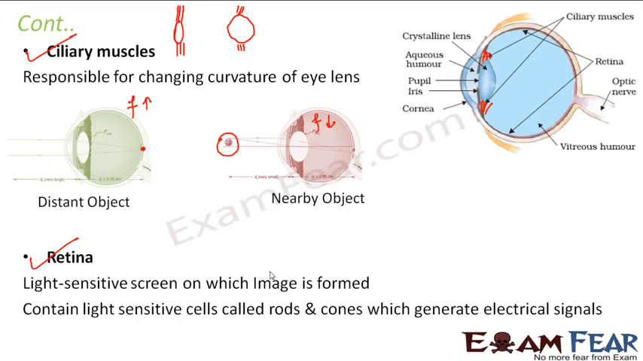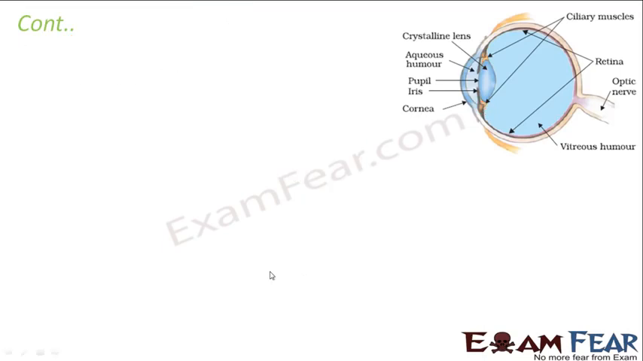Now, retina also contains light sensitive cells called rods and cones which generate electrical signals, and because of these cells, we are able to have our vision both in dark as well as light. You would have seen that when there is a sudden power cut, immediately you cannot see anything inside the room at night, but after some time you are able to see certain things even though there is not much light. That is possible because of these light sensitive cells on the retina.